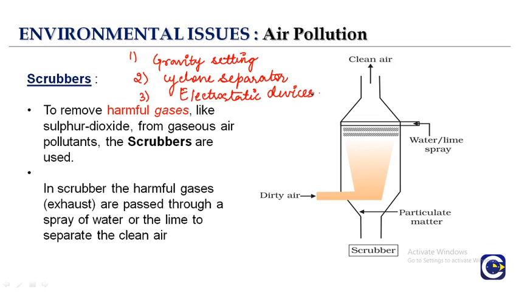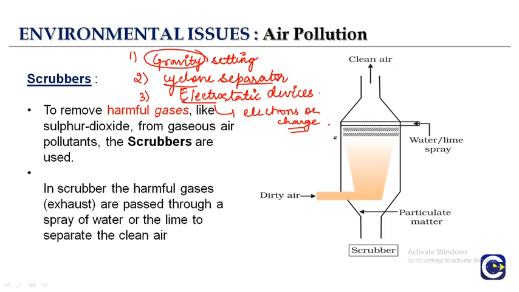Talking about the gravity setting, as the name suggests, gravity, that means everything will get separated and all the pollutants will settle due to gravity. We have the cyclone separator, where the dust particles and pollutants are present in the center, whereas the clean particles will go on the walls of the cyclone separator. Third, we have the electrostatic devices, that means electro means electrons or charge. We are going to talk about the electrostatic device in detail in our part.